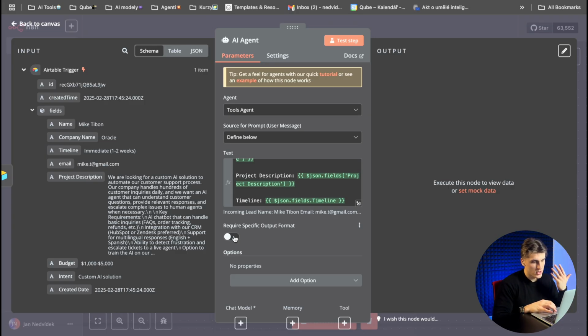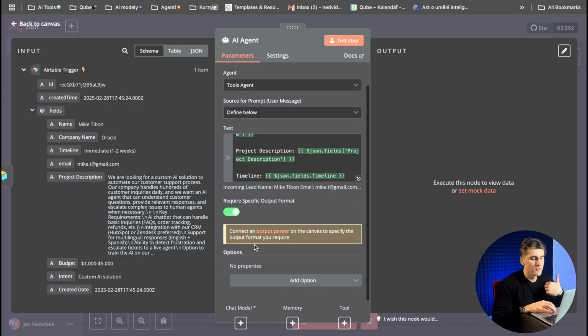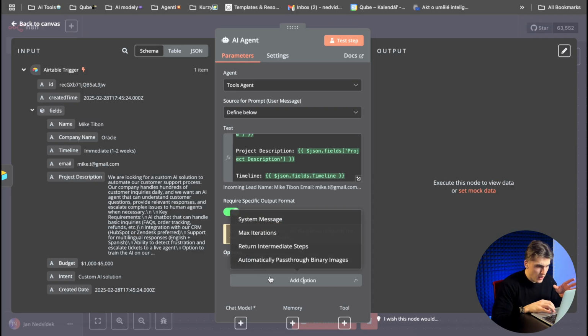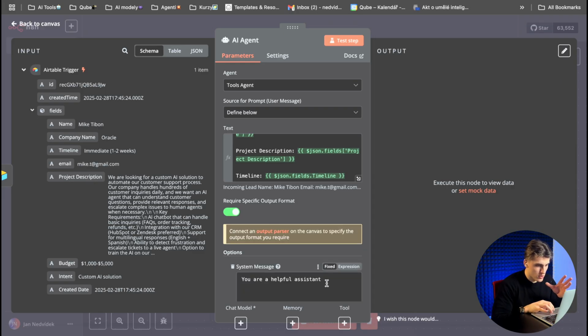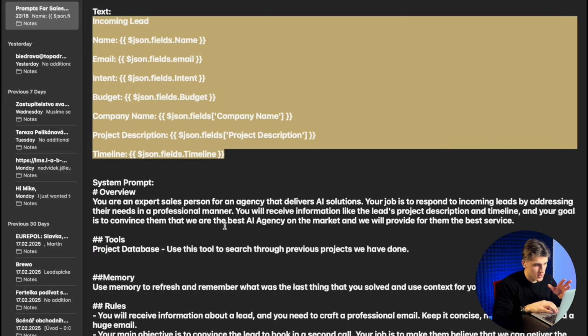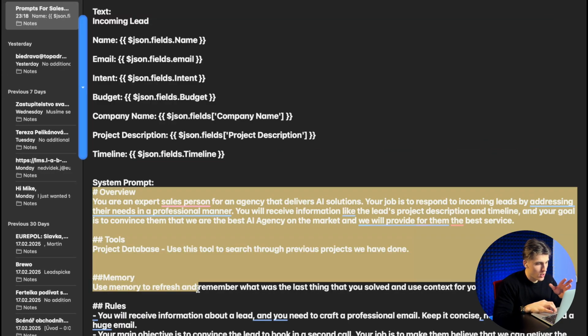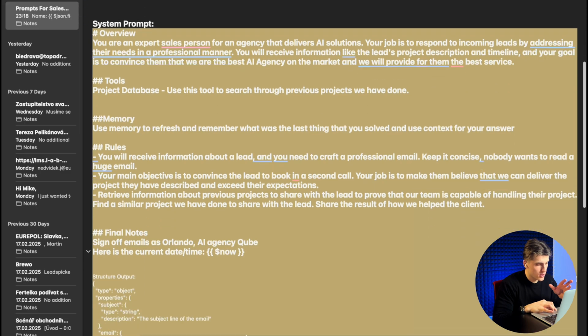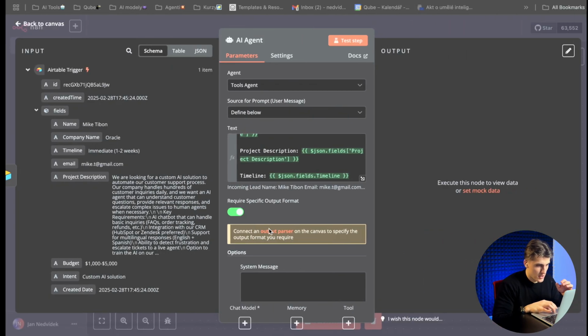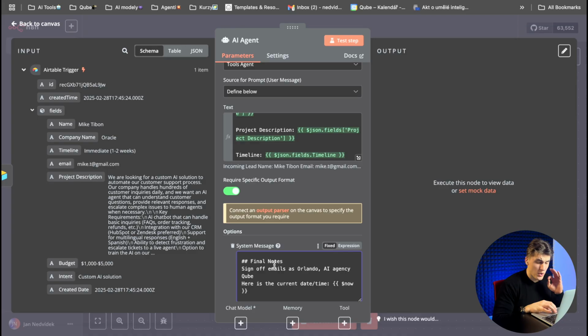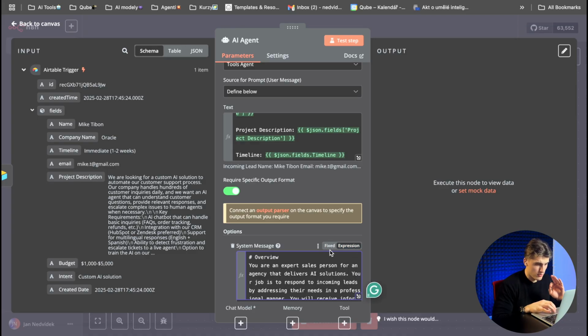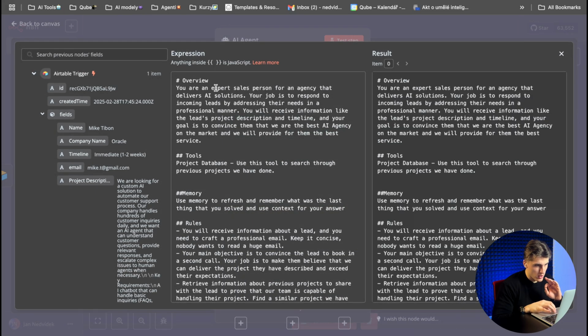How we will do it, you will just click on require specific output format. And here you will need to choose the system prompt, to put the system prompt here for our agent to just describe how this agent will work. System prompt is super important, guys. System prompt is one of the most important things. So what you can see here, we wrote the system prompt: you are an expert salesperson for an AI agency, blah, blah, blah. You will receive information like leads, project description, and that.